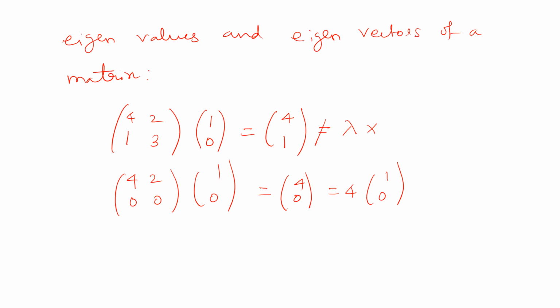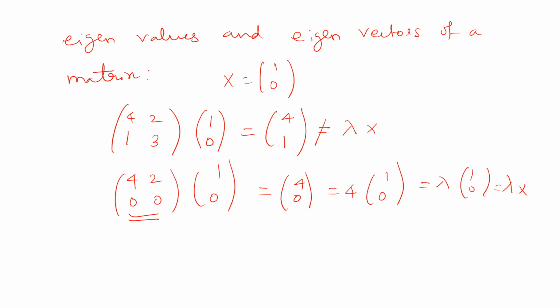So what is the meaning here? Suppose I have the vector x equal to 1, comma 0. The first matrix 4, 2, 1, 3 does not provide some lambda times x, but in the second case the matrix 4, 2, 0, 0 provides lambda times x, where lambda is 4, and x is 1, comma 0. So the second matrix transforms the given vector 1, comma 0 into some other vector which is a multiple of the same vector, that is a parallel vector. 4, comma 0 is parallel to 1, comma 0, right?